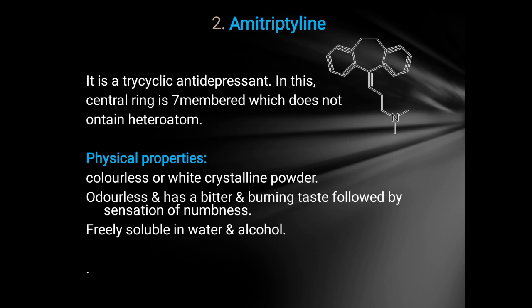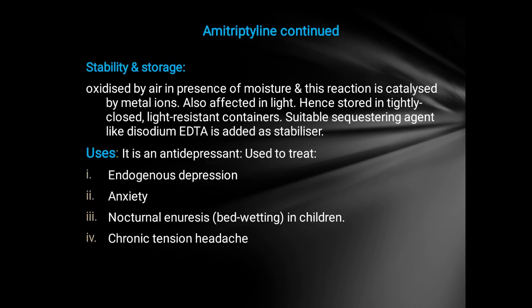Next drug, amitriptyline. It is a tricyclic antidepressant. In this, the central ring is 7-membered, which doesn't contain any heteroatom. Physical properties: available as colorless or white crystalline powder, odorless with a bitter and burning taste followed by numbness sensation, freely soluble in water and alcohol.